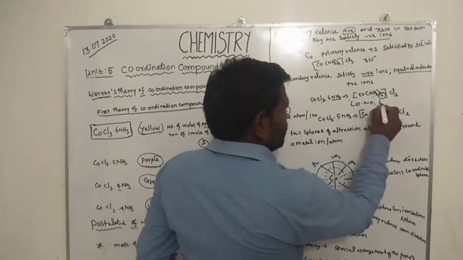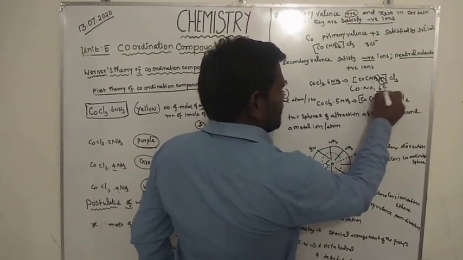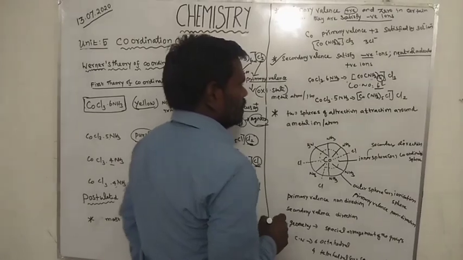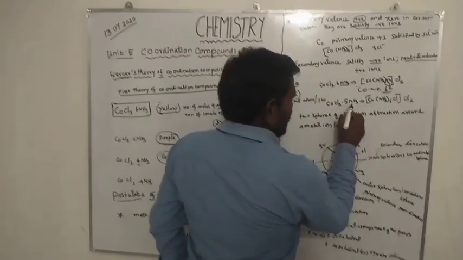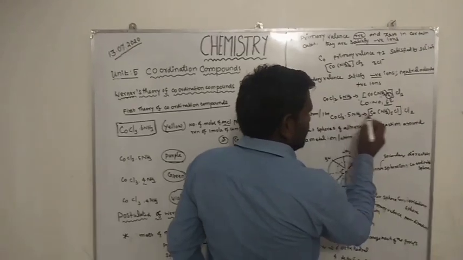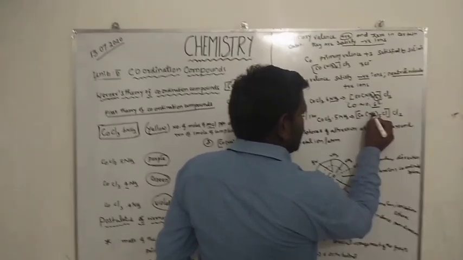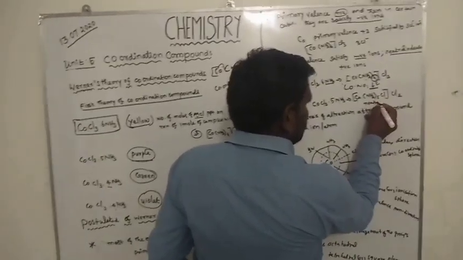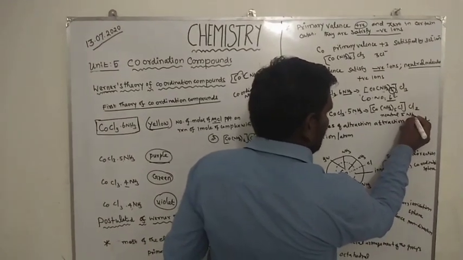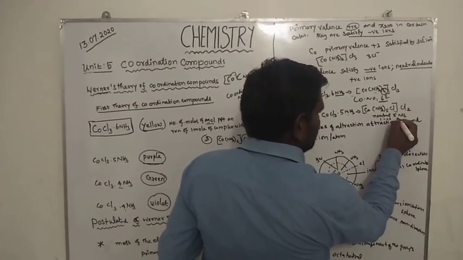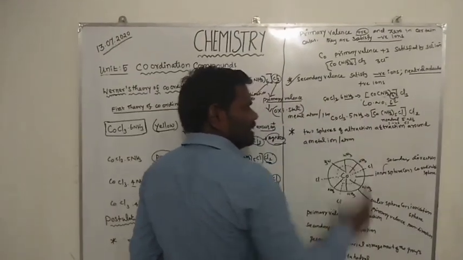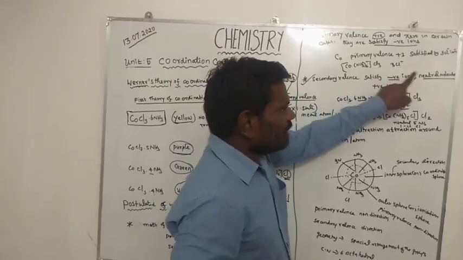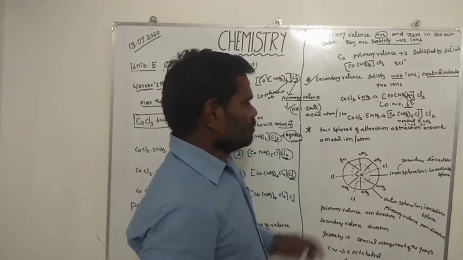So secondary valency is satisfied by negative ions, neutral molecules or positive ions.